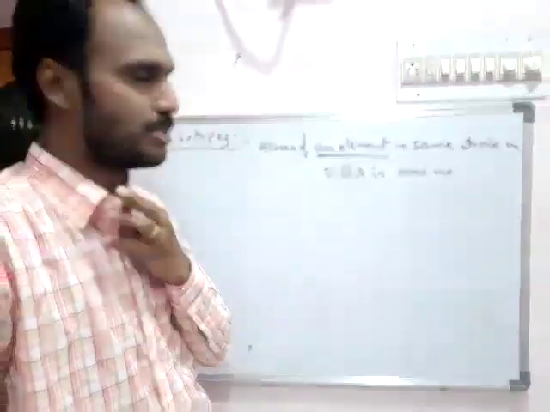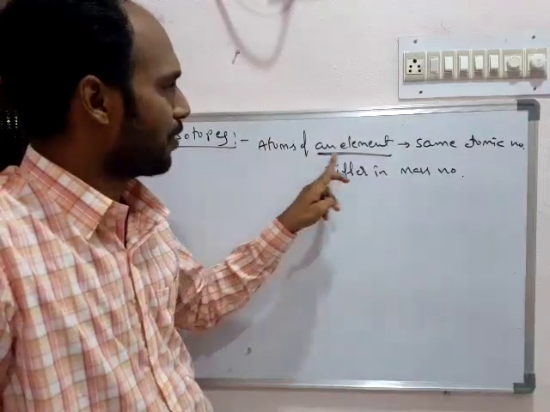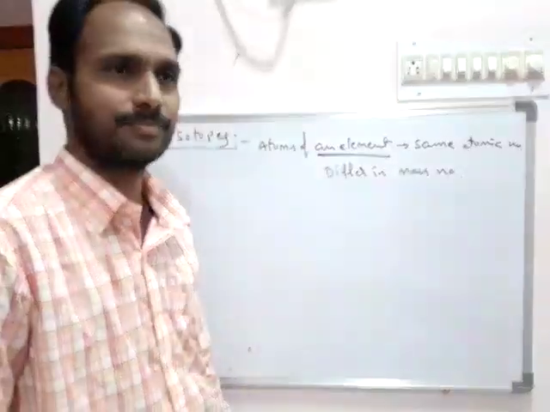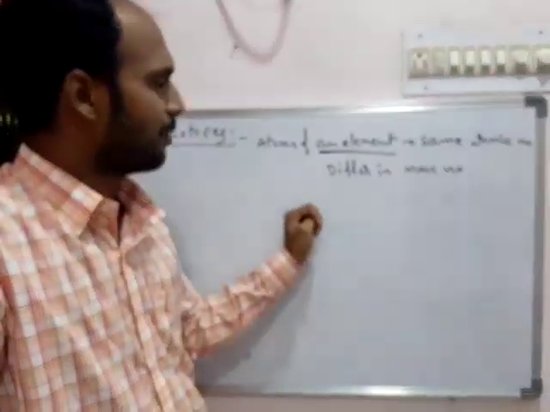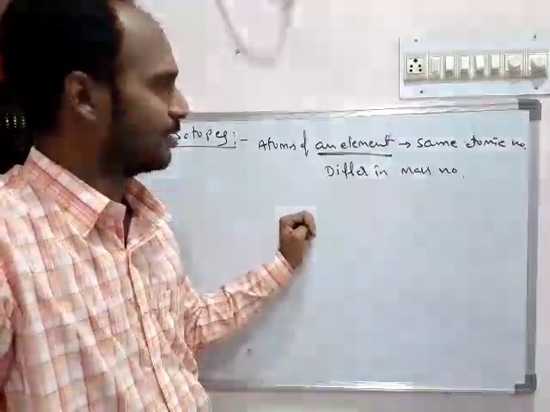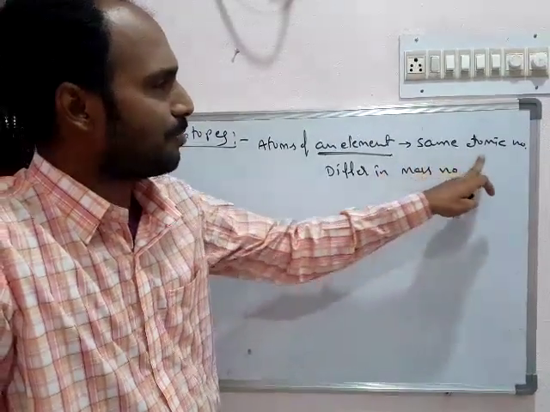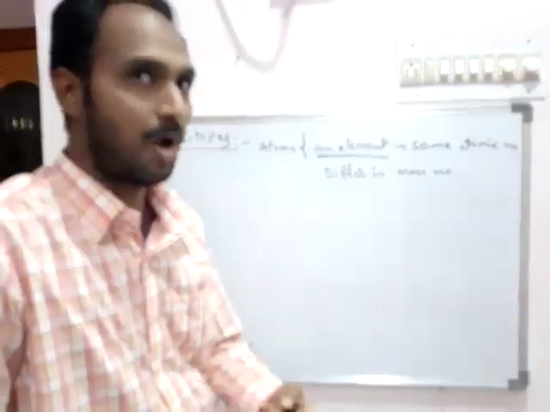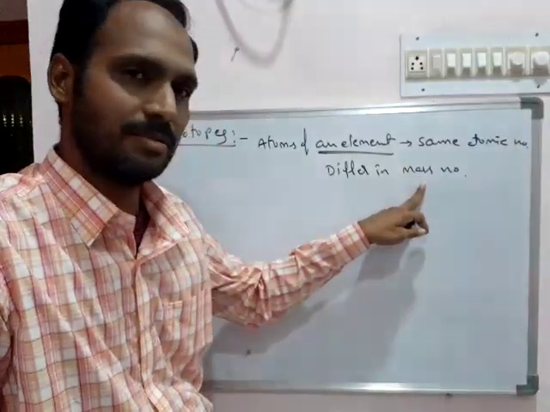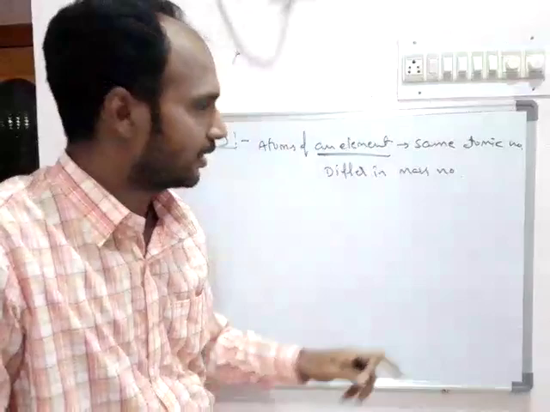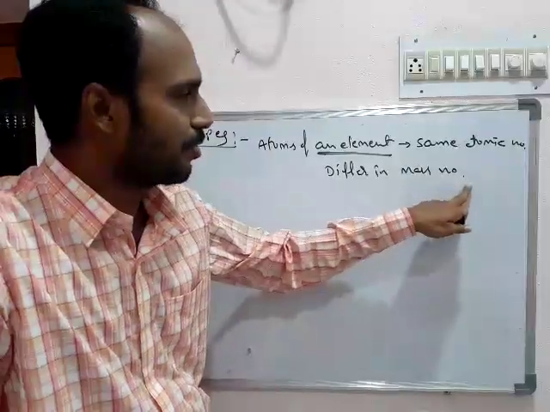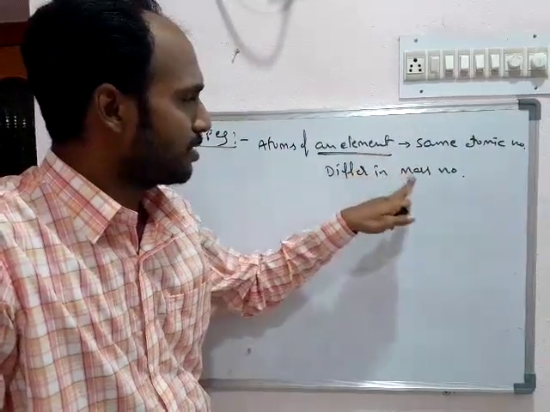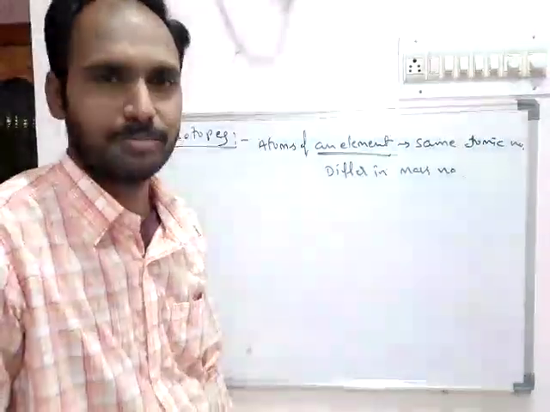So how is it possible for atoms of an element to differ in their mass numbers? We know that atoms of any element have the same atomic number, nothing but the same number of protons. But how do they have different mass numbers? Mass number means the number of protons plus the number of neutrons. They belong to the same element, so they have the same number of protons.